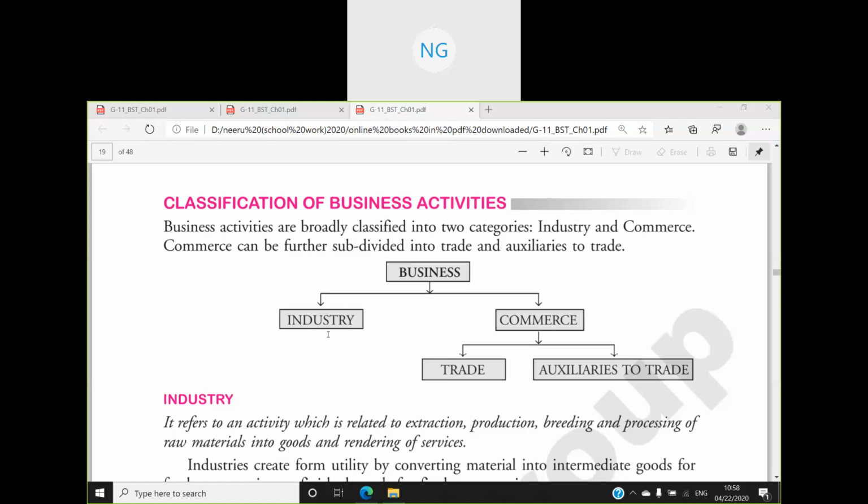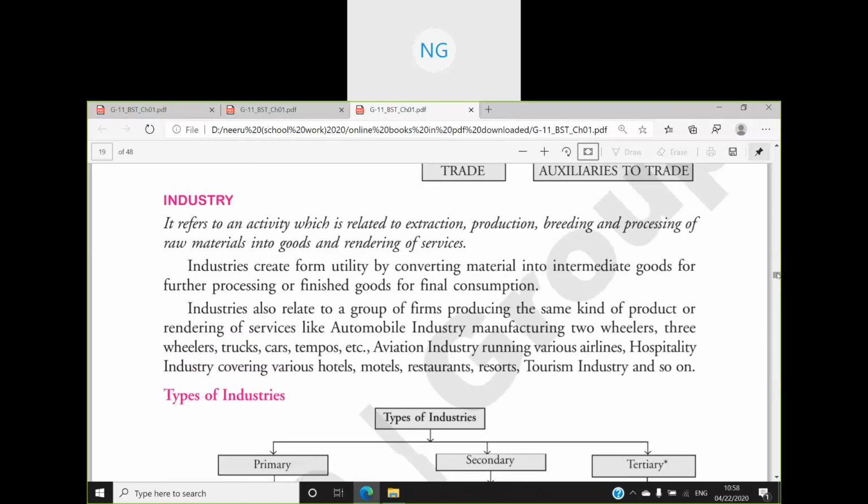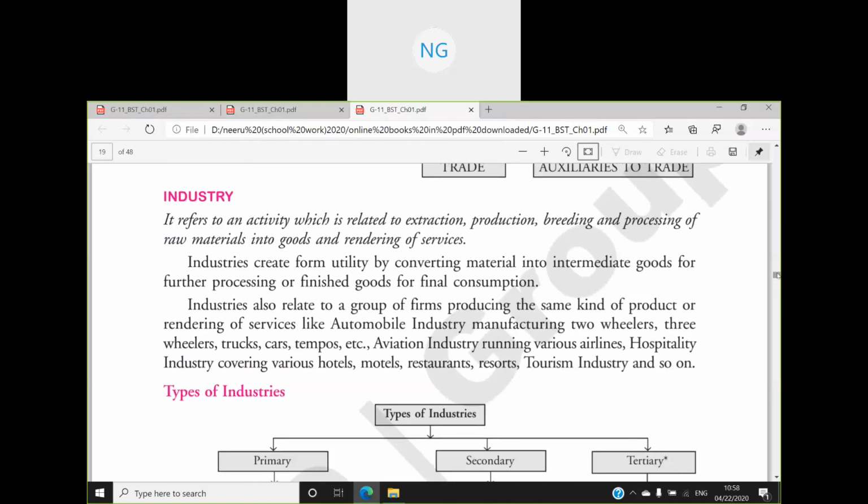What does industry mean? Industry means the conversion of resources into useful goods. For example, we have some goods, but in raw form we cannot use them. When we convert them into something useful for the customer, that is known as industry. So, industry refers to economic activities concerned with conversion of resources into useful goods.